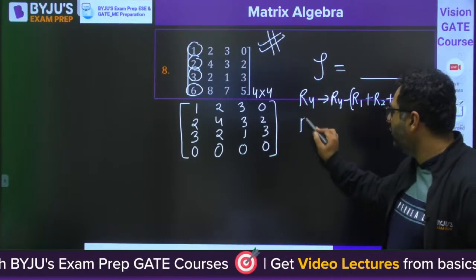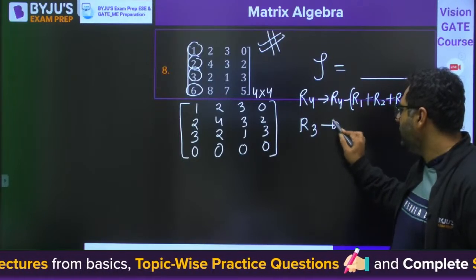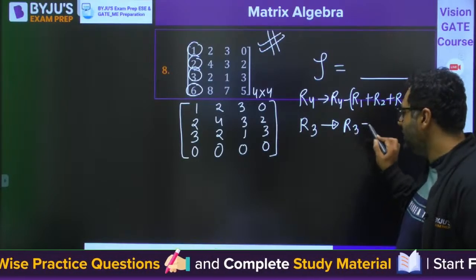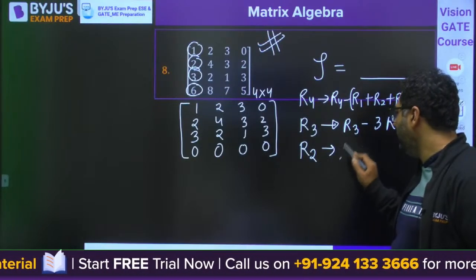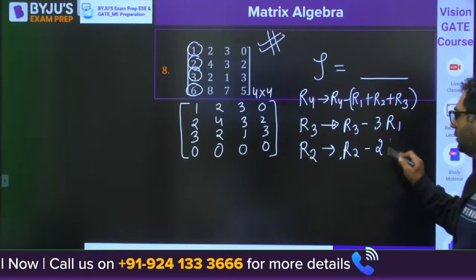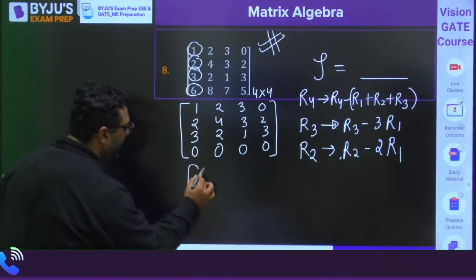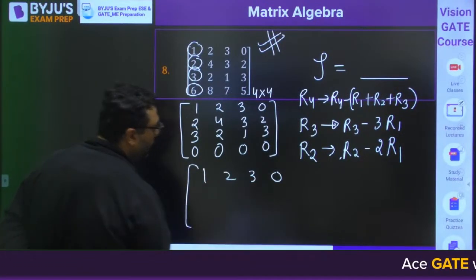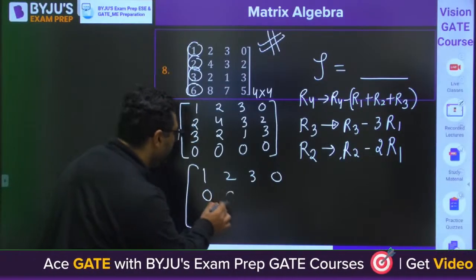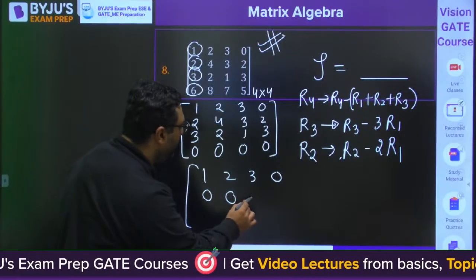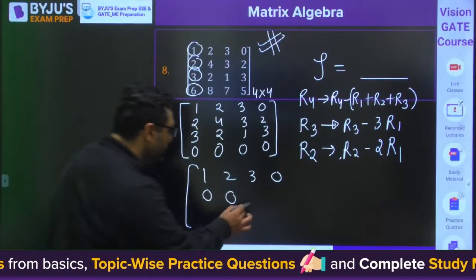Now my dear, you would go for R3. R3 is going to be R3 minus 3R1. Then R2 will be R2 minus 2R1. When you go for that operation, what will you get? 1, 2, 3 and 0. When you go for R2 minus 2R1, 2 minus 2 is 0. 4 minus 4 is 0. 3 minus 6, it is minus 3.